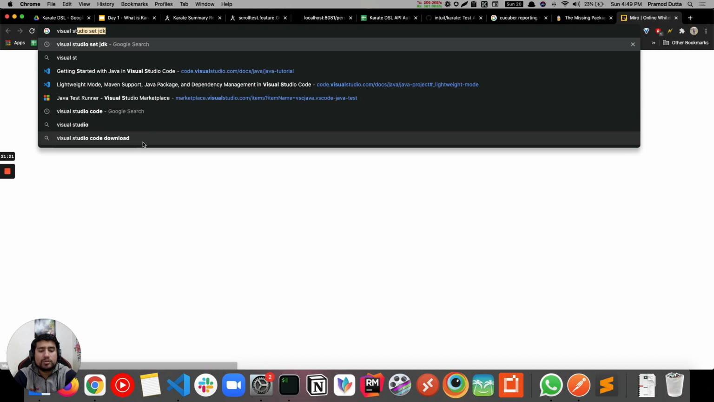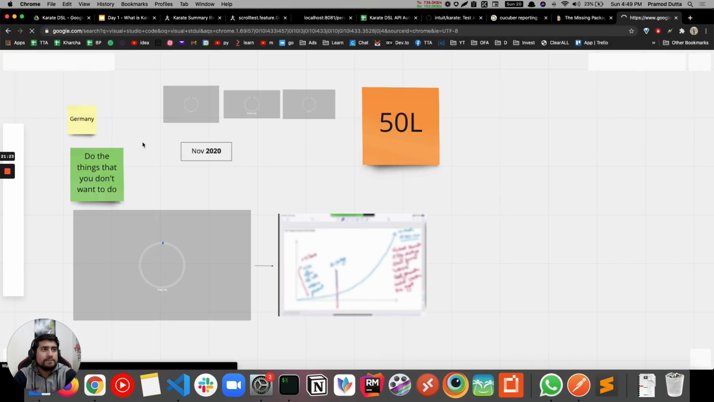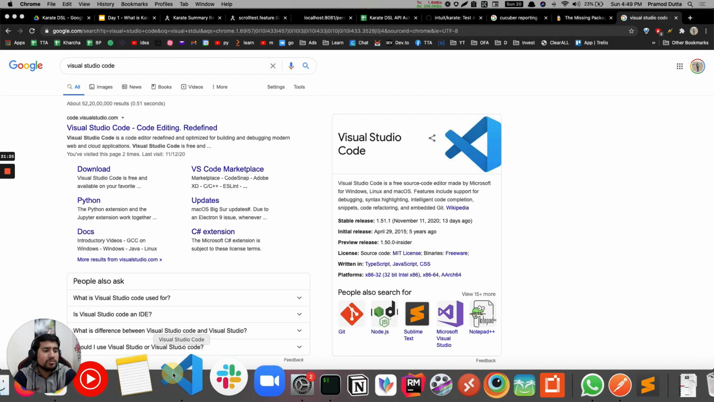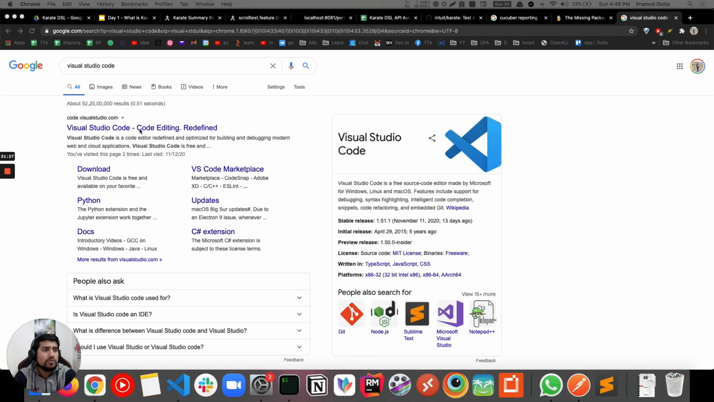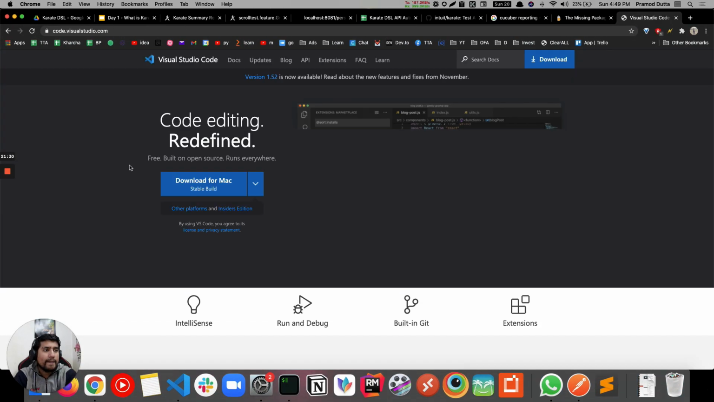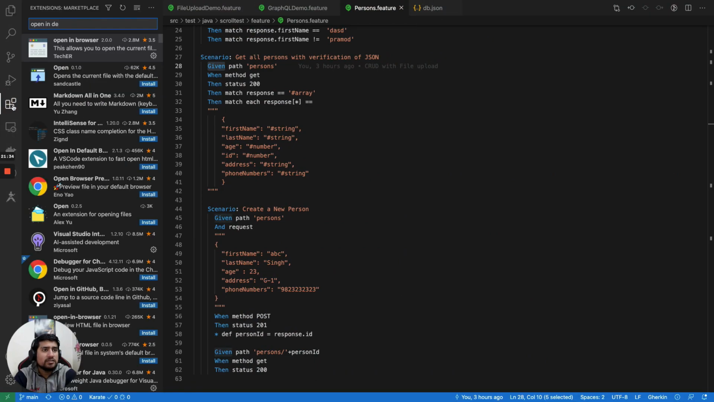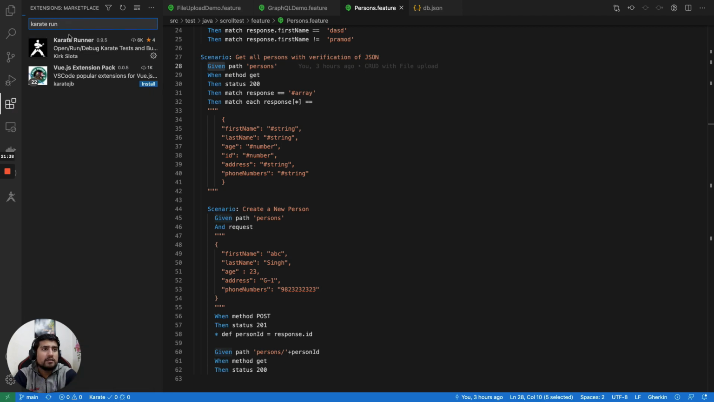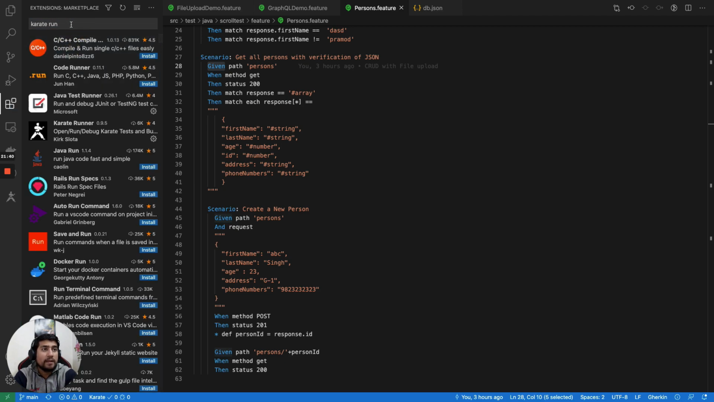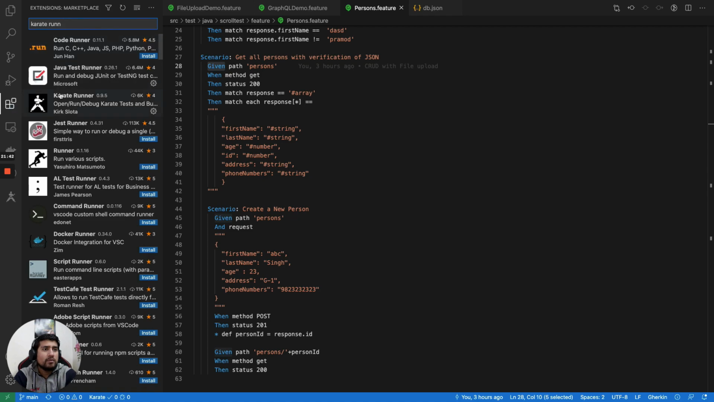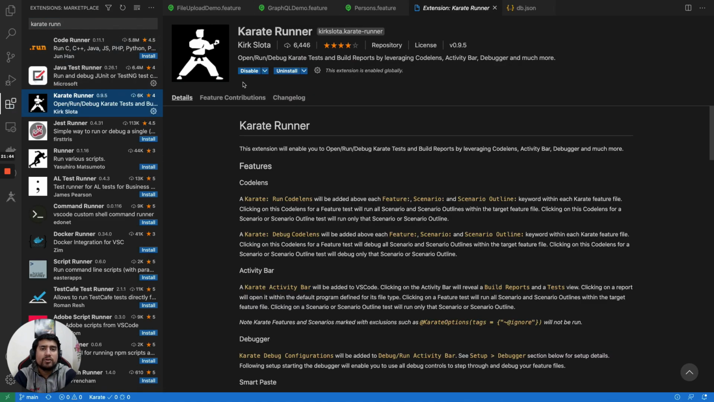So make sure you install that. I have already installed it, so that's fine. Just go to code.visualstudio.com and download it. One more thing you can do is go to Extensions. If you see, this is the extension tab. Type Karate Runner, and you can install this plugin. Yes, so you can install it. I have already installed it.